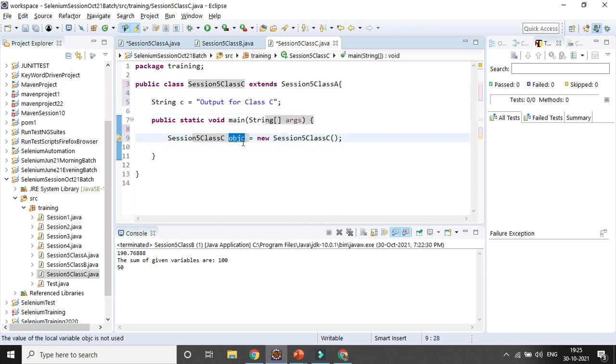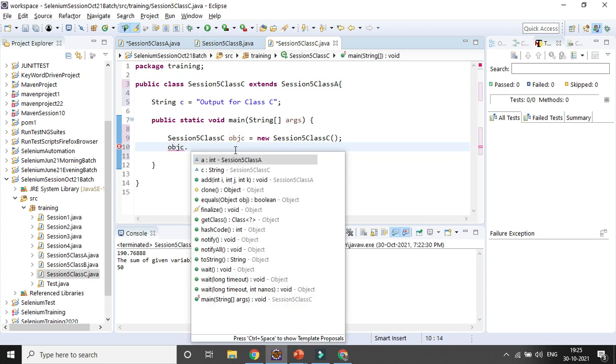You will be able to access all the variables of class C as well as class A, but not class B. You can see B is not coming.